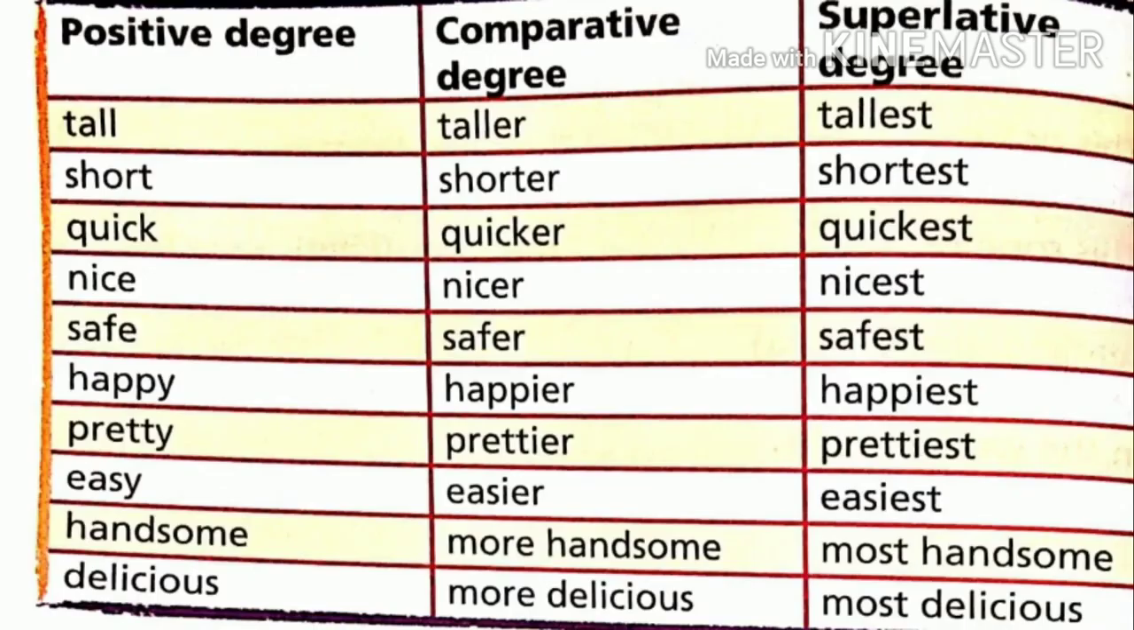Here the same are given like the previous one, but now it is the superlative degree as well. Tall, taller, tallest, short, shorter, shortest, quick, quicker, quickest, nice, nicer, nicest, safe, safer, safest, happy, happier, happiest, pretty, prettier, prettiest, easy, easier, easiest, handsome, more handsome, most handsome, delicious, more delicious, most delicious.